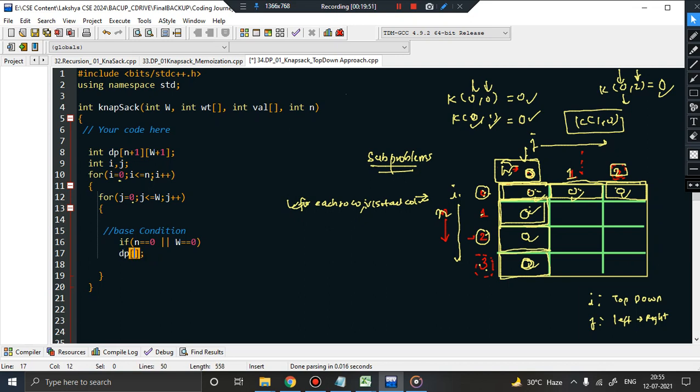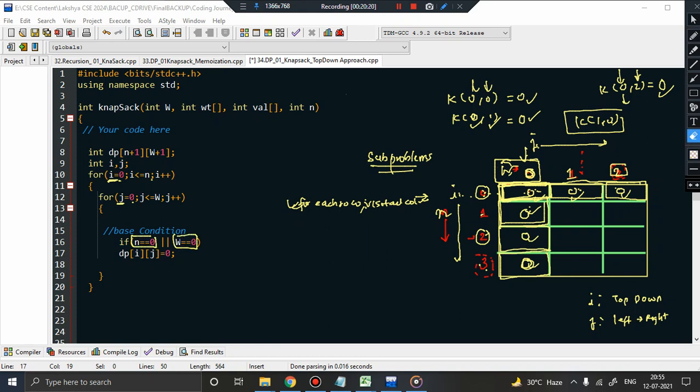Now if I'm talking about this particular cell, what does it indicate? It is indicating i comma j, isn't it? Because i is pointing to a specific row, j is pointing to a specific column. That is why I'll say dp of i j will be equal to 0. So this way, whenever you find out that n is equal to 0 or w equal to 0.